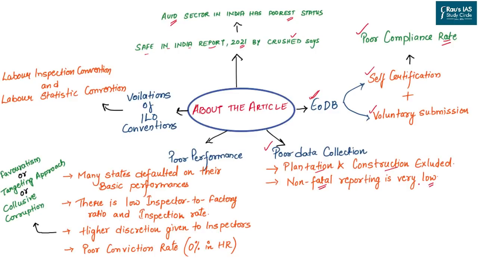The second issue is that non-fatal reportings are very, very low. So if there is a fatal injury or if there is a fatal accident where a laborer has lost one of the body parts or the laborer has actually died, only those serious cases are taken for data collection. Non-fatal cases, minor injuries, are not even reported to the authorities.